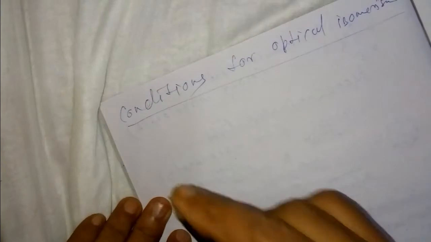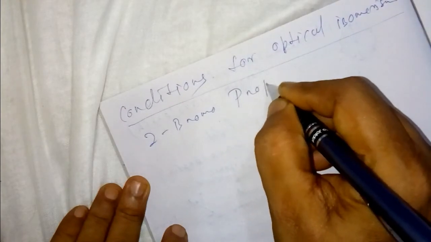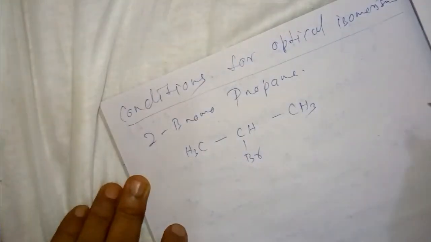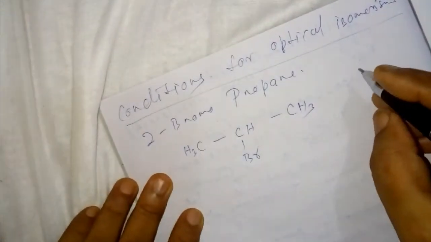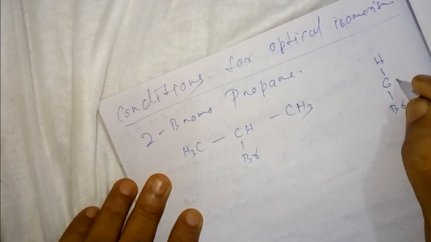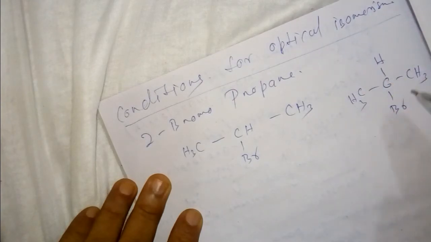First of all, we will take an example, 2-bromopropane, H3C, CH, Br, CH3. That means there are 4 groups on the carbon: H, Br, CH3, CH3. This should be written in a tetrahedral manner, but I have written it in a planar manner.